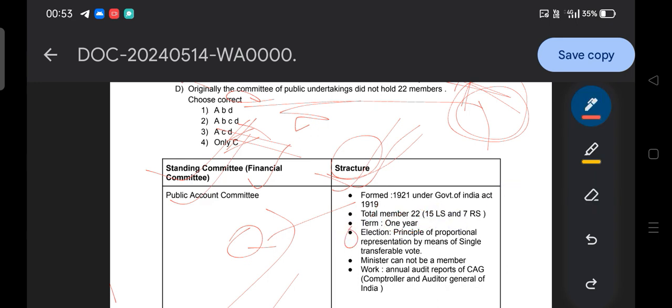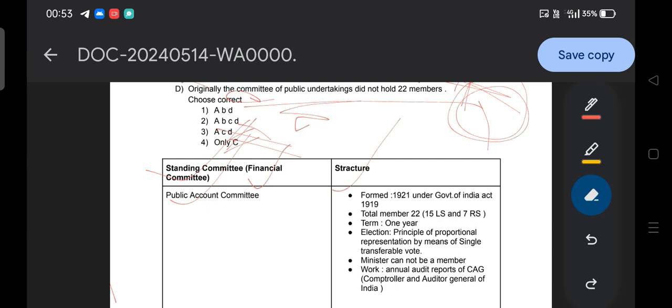Then elections. What is the method of election? We all know that there are different electoral processes, like FPTP, first past the post, in the general election of your Lok Sabha and the MLAs, the members of the legislative assembly.